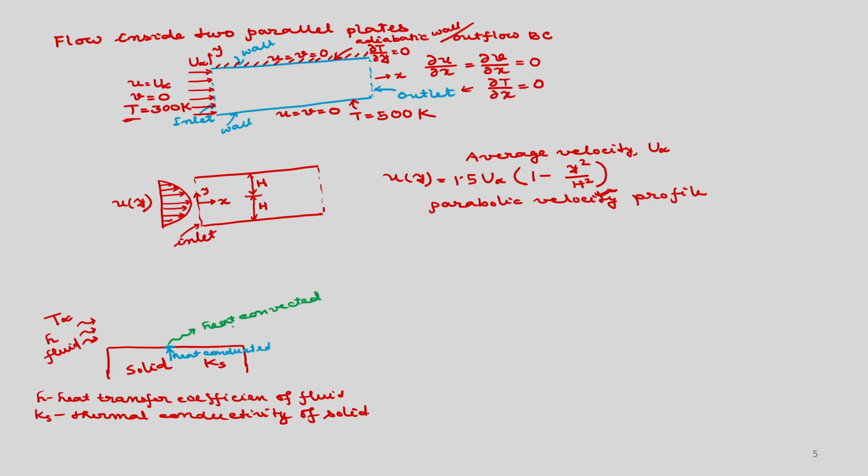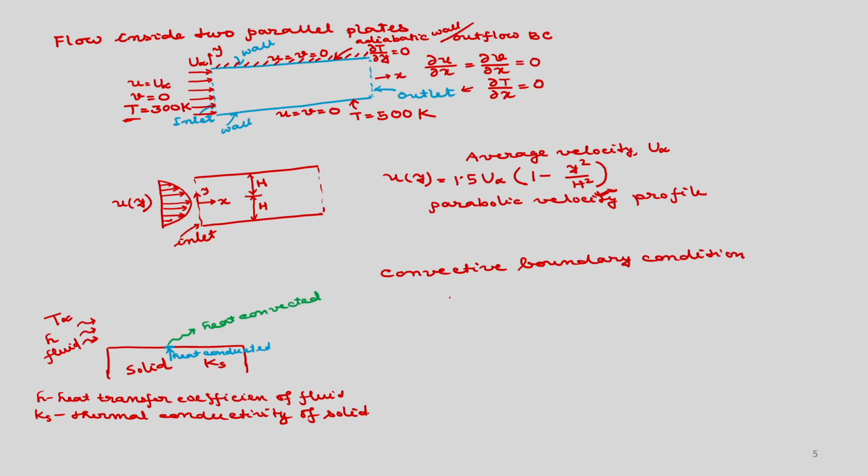So, heat is convected. So, this is the energy balance. If you do that, you can see this boundary condition is known as convective boundary condition.